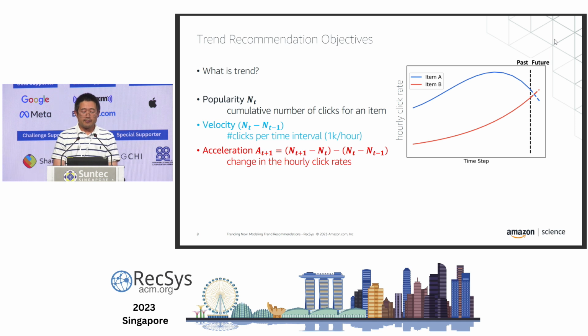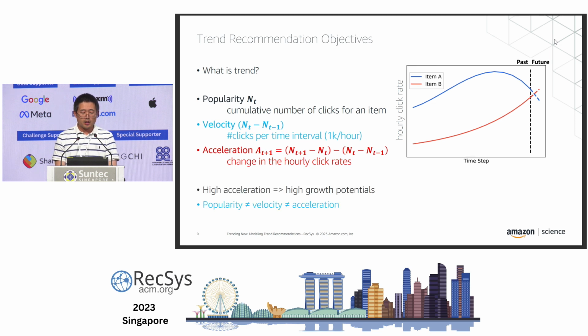For example, we can have a velocity of 1,000 clicks per hour for a particular item. Finally, we have acceleration, which is the changes in the hourly click rates. We're interested in recommending items with high acceleration because we believe they have high growth potentials. It is important to note that popularity is not velocity and it's also not acceleration. In our view, popularity is about the past, velocity is about the current, and acceleration is about the future.